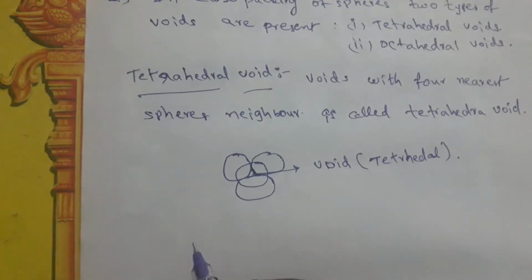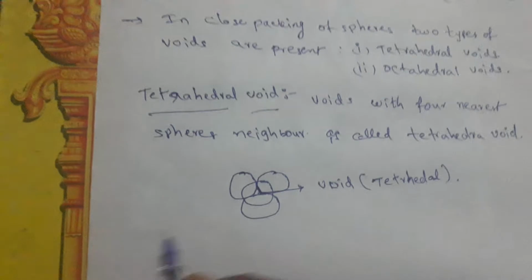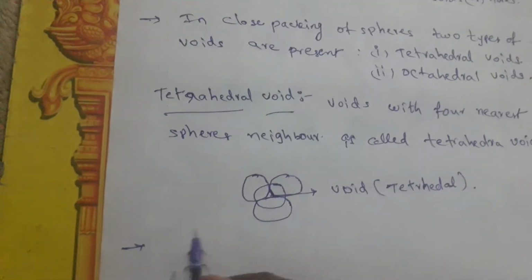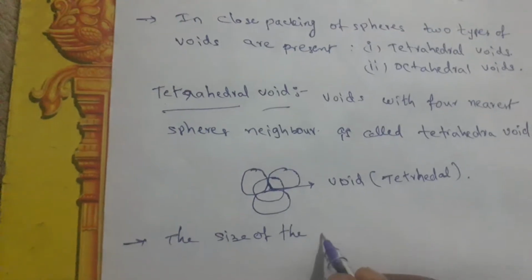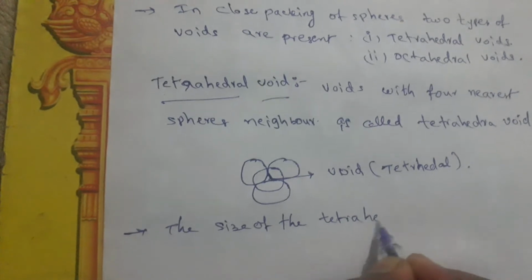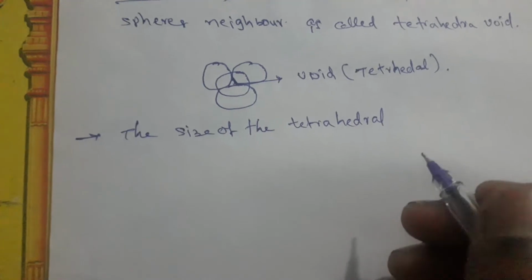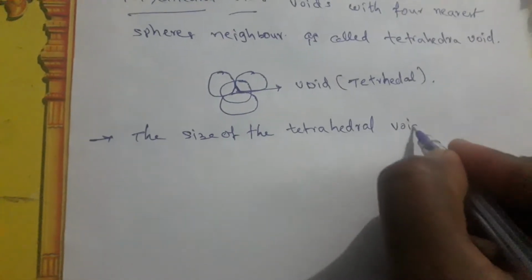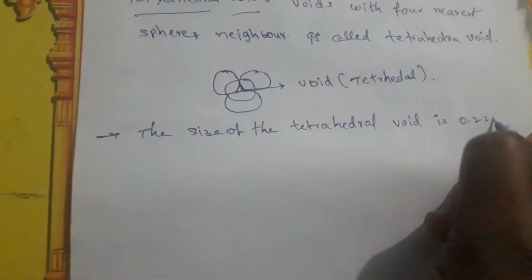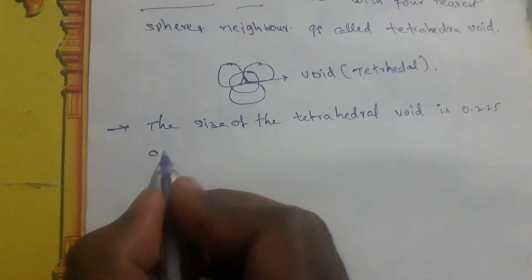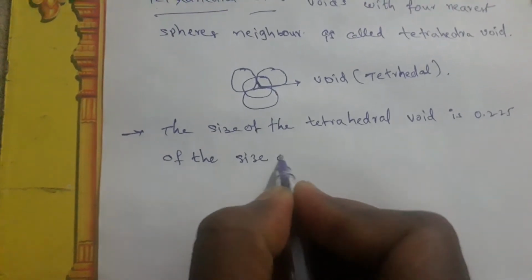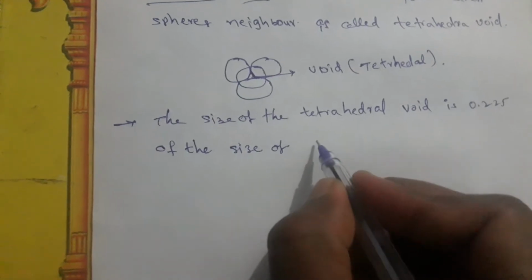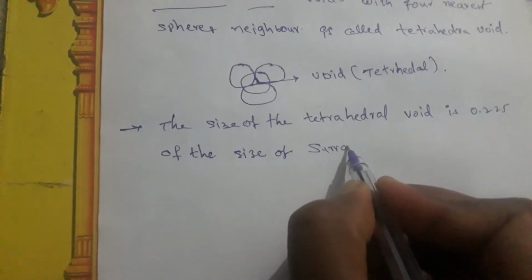Next is the size of the tetrahedral void. This gap size will be the size of the tetrahedral void. The size of the tetrahedral void is 0.225 of the size of the surrounding spheres.